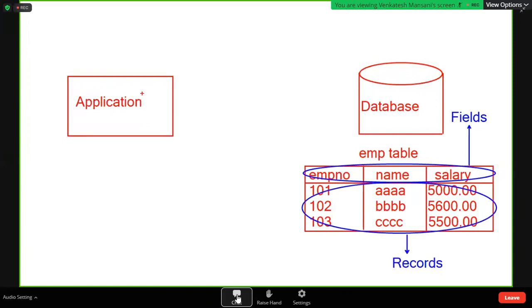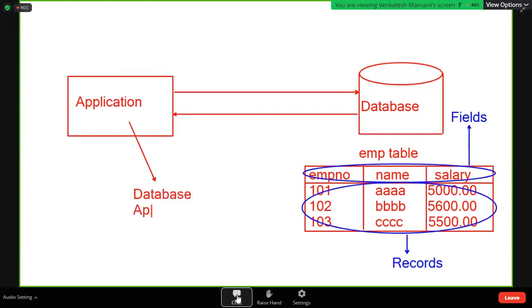If you are interacting with a program, then that program is called an application. But if the application is communicating with a database, then this application is called a database application.